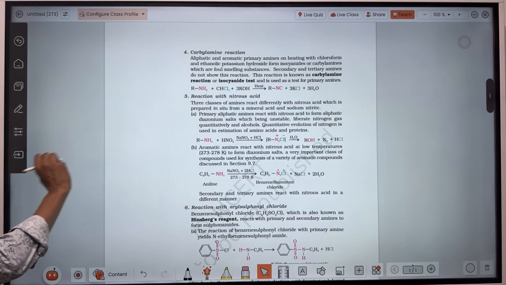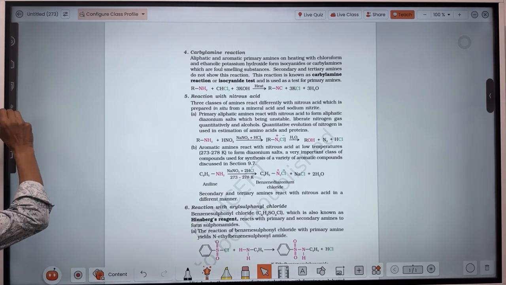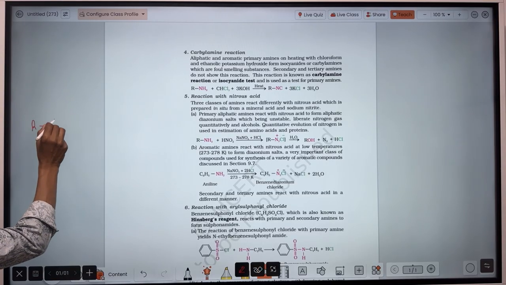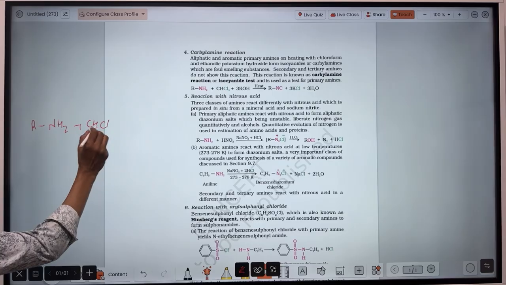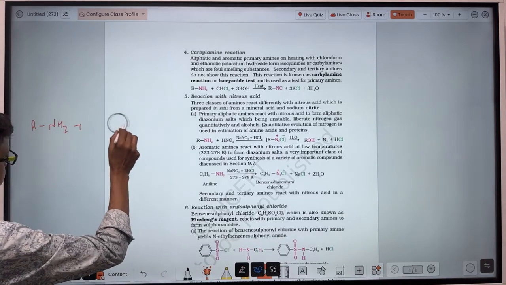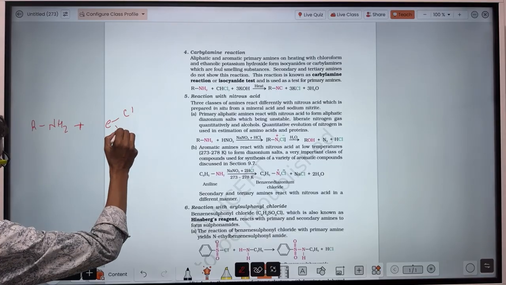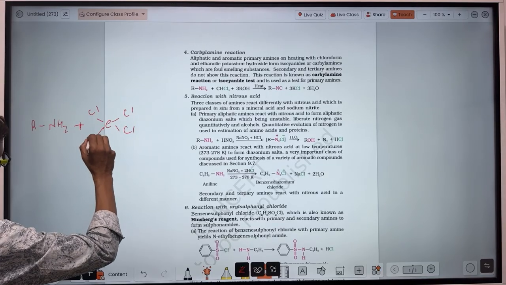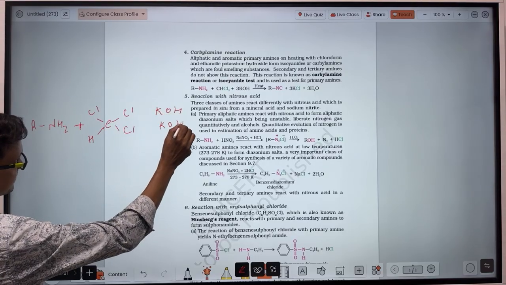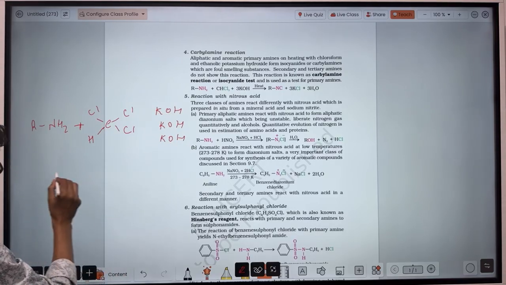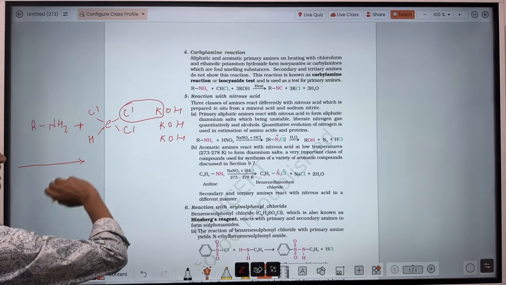Okay, take another example. If there is R, same here, R and NH2 that react with chloroform and 3 moles of KOH. This chlorine combined with this potassium forms KCl.